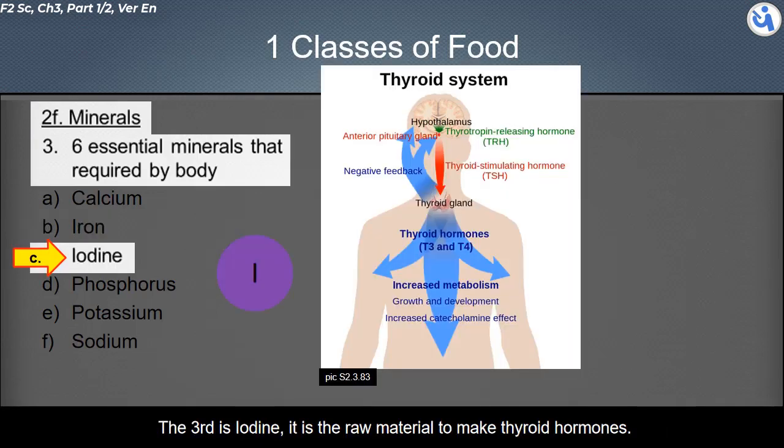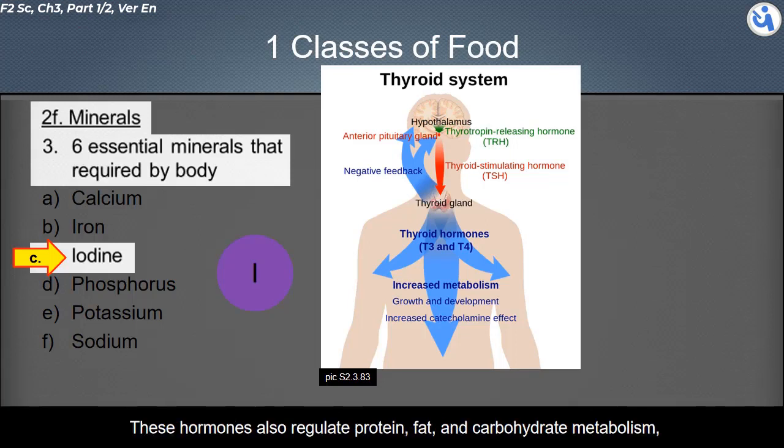The third is iodine. It is the raw material to make thyroid hormones. The thyroid hormones are essential to proper development and differentiation of all cells of the human body. These hormones also regulate protein, fat, and carbohydrate metabolism, affecting how human cells use energetic compounds.